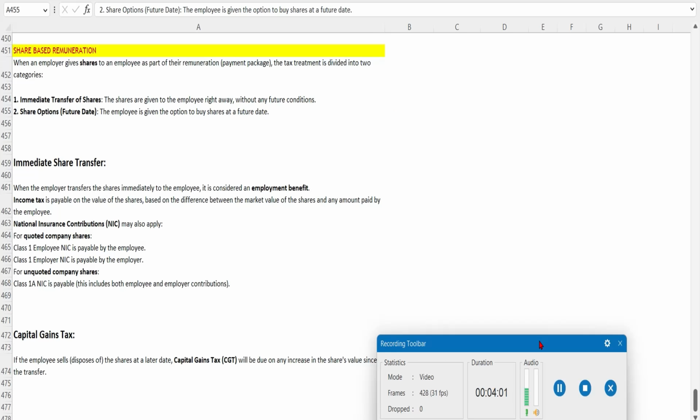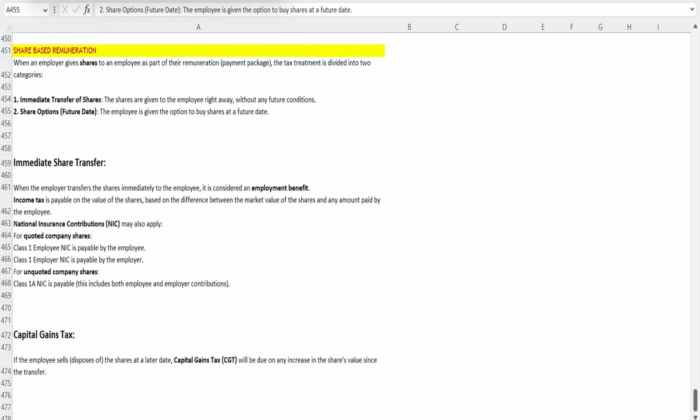Let me confirm first. Yes, we will consider the market value at the time of transfer, and then calculate the CGT. So this is the tax treatment of immediate transfer of shares.